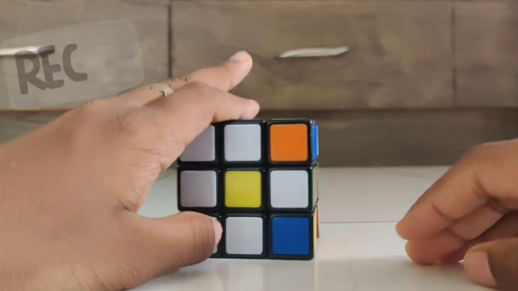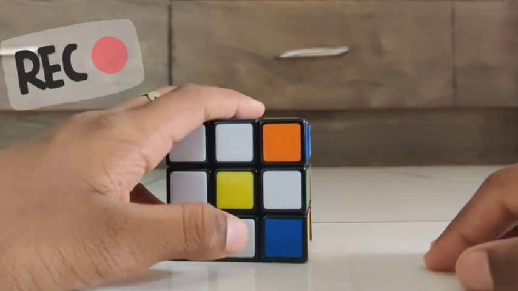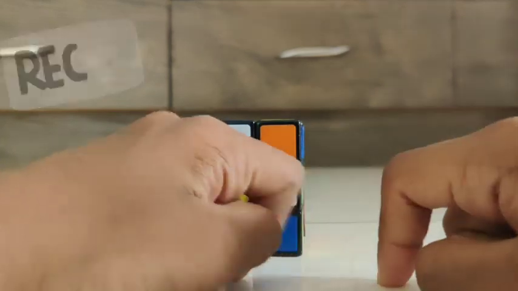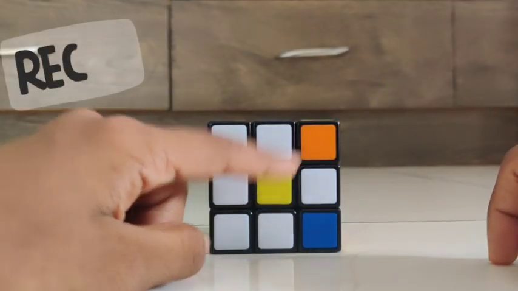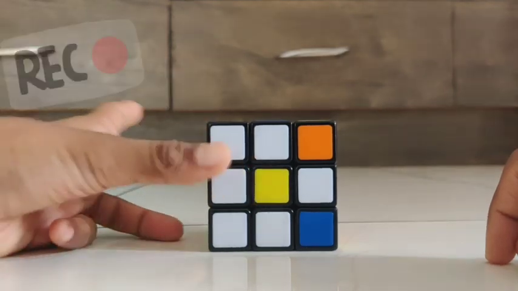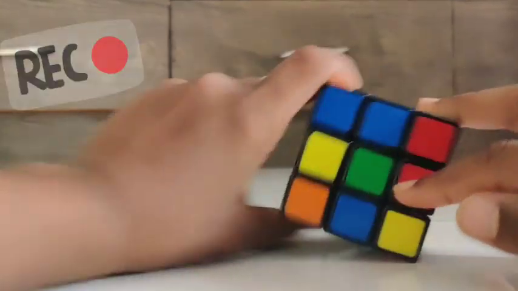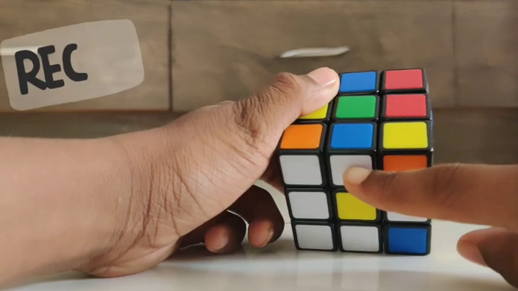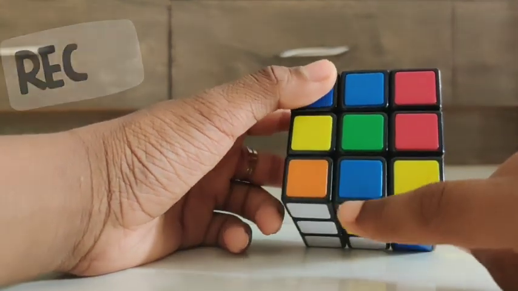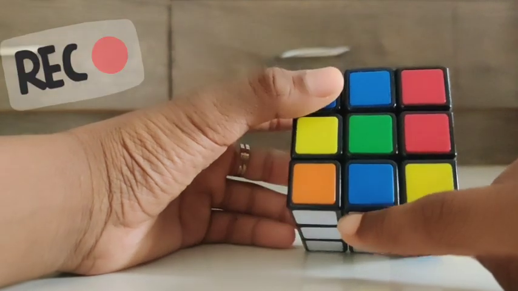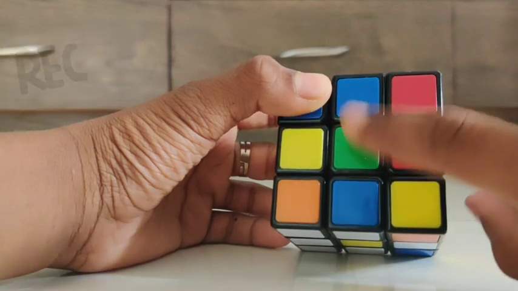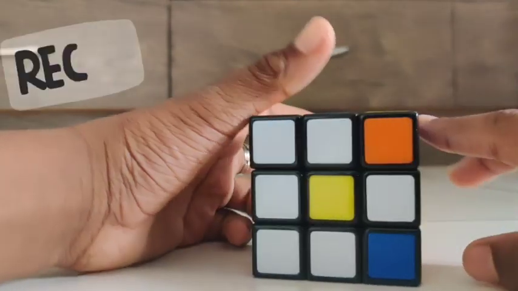So now we completed the first step, which was the white cross. Actually, no. A white cross needs a white center. So we have to bring this center white, plus we have to match the other color of the white edge to its center. So for the instance, the other color of white is blue. So we bring the blue center, just like that.